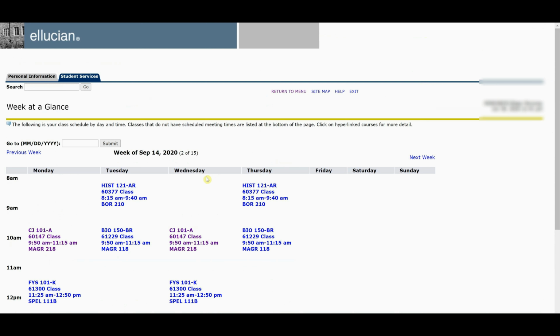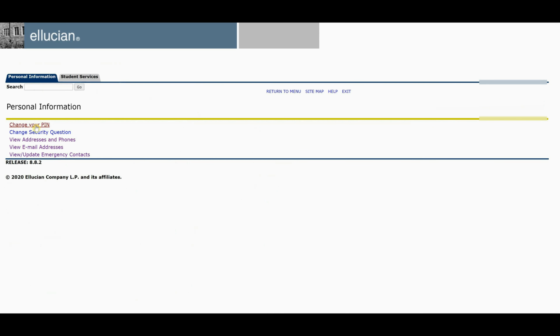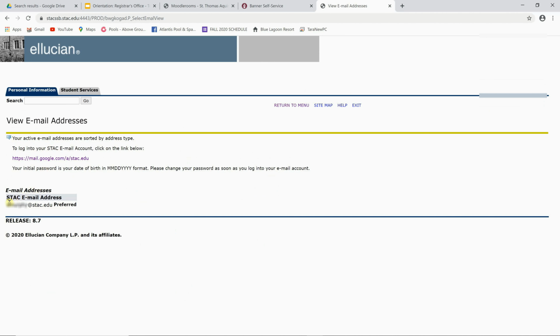So those were some important screens that we wanted to make sure that you were aware of and knew in Banner SelfService. The next thing that we want to do is we want to set up our STAC email address if you have not already done so. You can select the Personal Information tab and select View Email Addresses. To set up your STAC email address, you want to go under where it says Email Addresses, STAC Email Address. You want to highlight your email address that would be listed there with an @stac.edu. Just do Control-C to copy that email address, and that's your preferred email address.